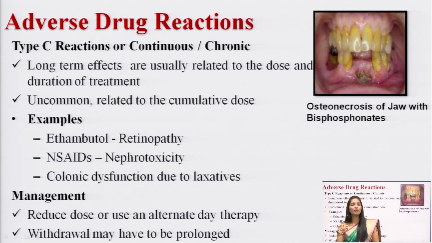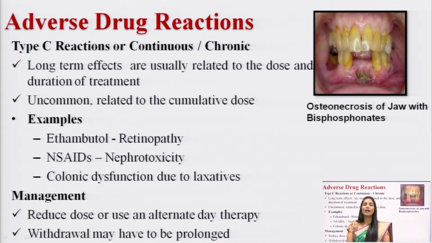And next one, type C adverse drug reaction, which you can call as continuous or chronic. And what is going to happen here? When you administer the drug in a continuous therapy, or in a chronic therapy, the long term effect of a drug is going to show the type C adverse drug reactions. For example, if I administer ethambutol in a long therapy, in a chronic therapy, it can cause retinopathic adverse drug reaction.